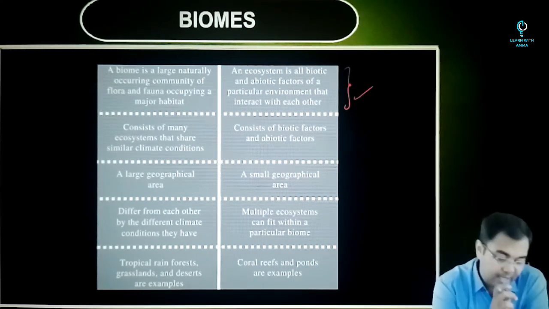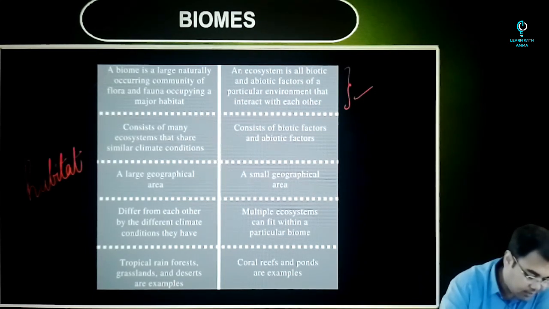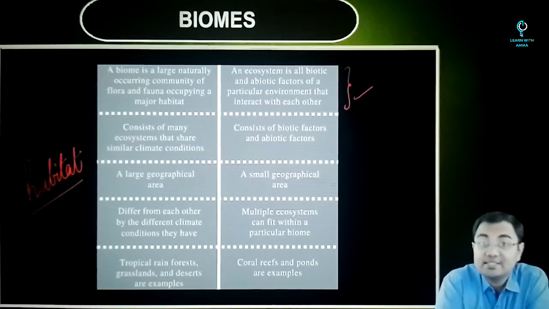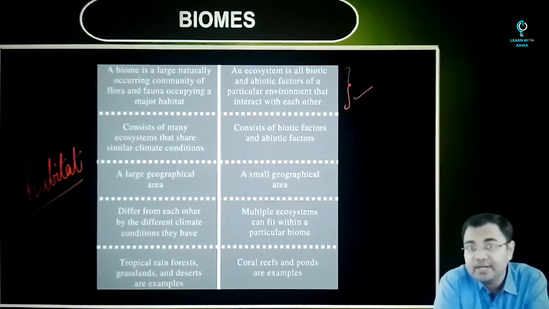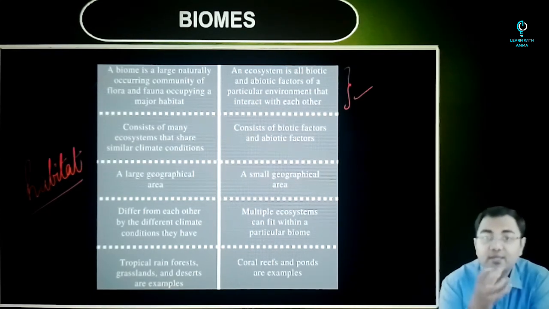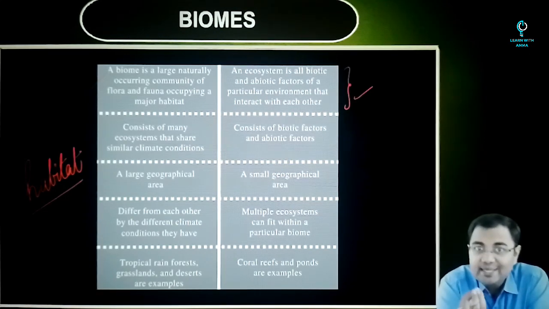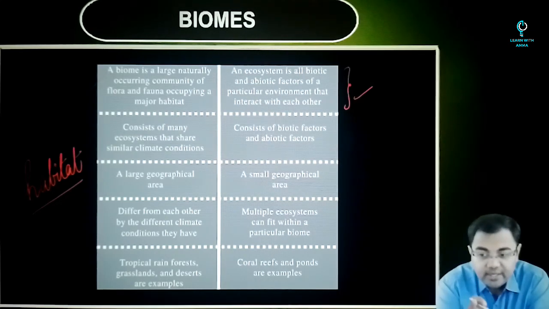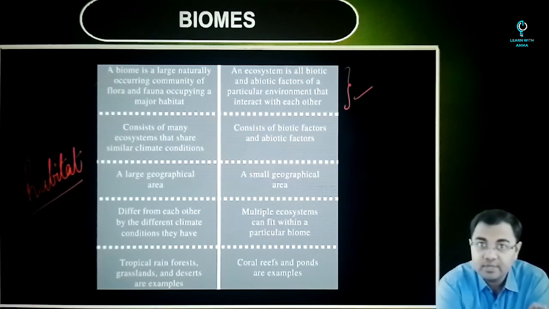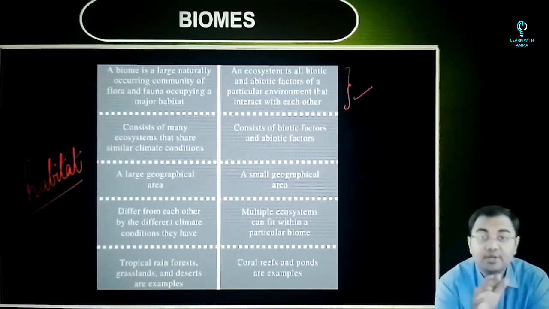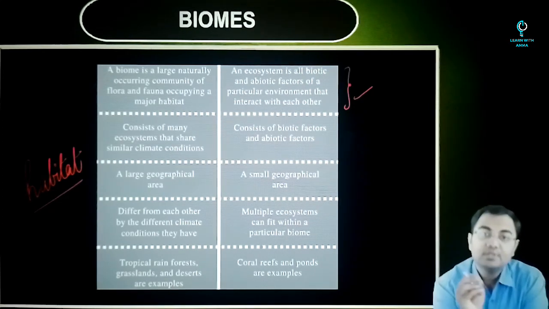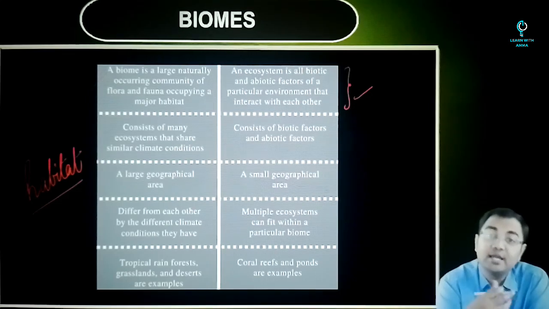Now there is a third term, and that is the term habitat. So when we talk about habitat, what do we mean? If you go back again to the definition, we discussed what is habitat and what is niche and how habitat and niche are different. So habitat again will probably be an even smaller entity as compared to an ecosystem. We are just talking about the physical conditions where an organism will be able to survive. We are not talking about the interactions. We are not talking about any other such factor. We are just talking about the conditions where I can live. That will be my habitat, right? So that habitat can be very small, but it can be large as well.